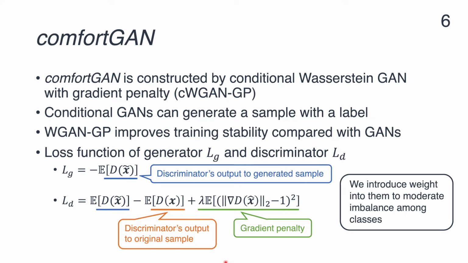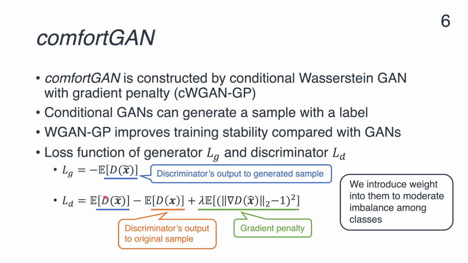comfortGAN is constructed by conditional Wasserstein GAN with gradient penalty, called CWGAN-GP. Conditional GAN can generate a sample with a label. WGAN-GP improves training stability compared with GANs. Loss functions of generator and discriminator of comfortGAN are calculated from this formula.